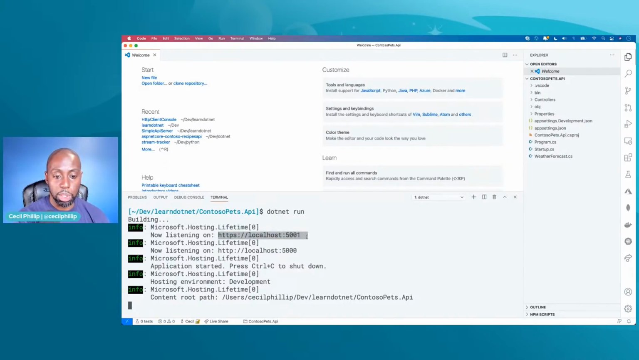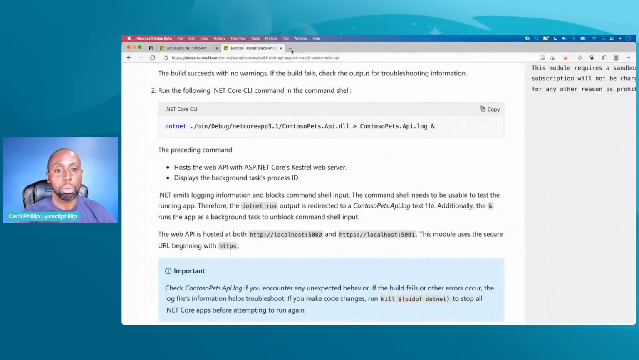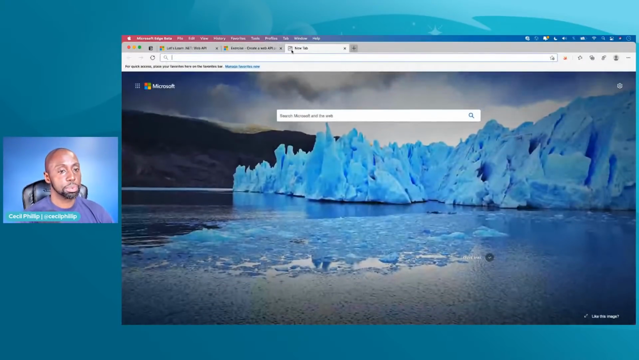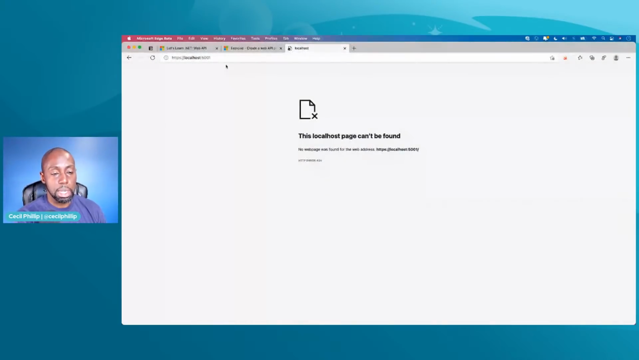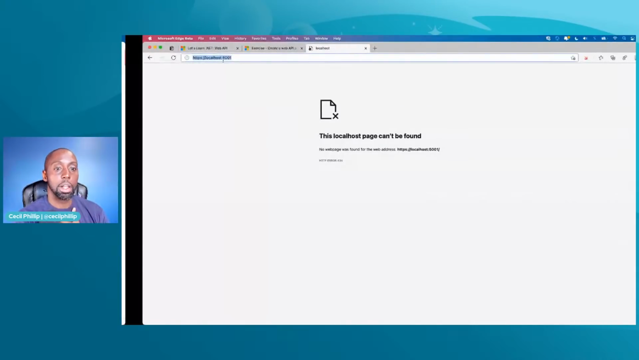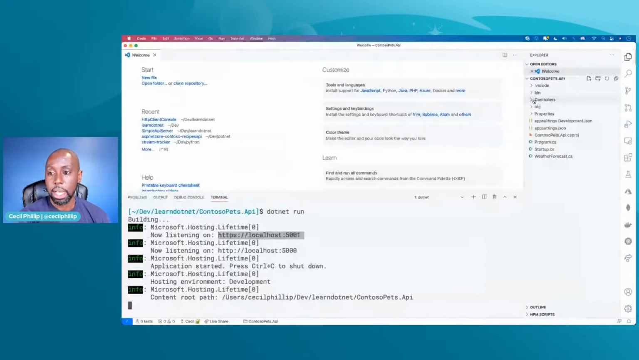So if you look here in the window, you can see this one has an address of localhost 5001. So that just means that it's running here on my machine. I'm going to pop that in here. And, oh, I don't see anything. Well, that's not fun. Let's take a look and see how exactly can I see where my API lives.